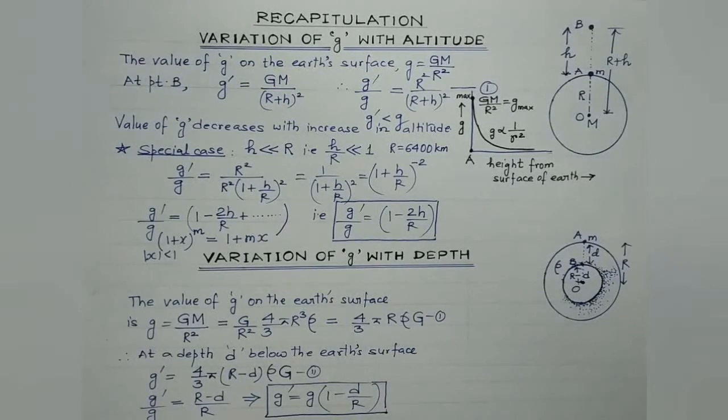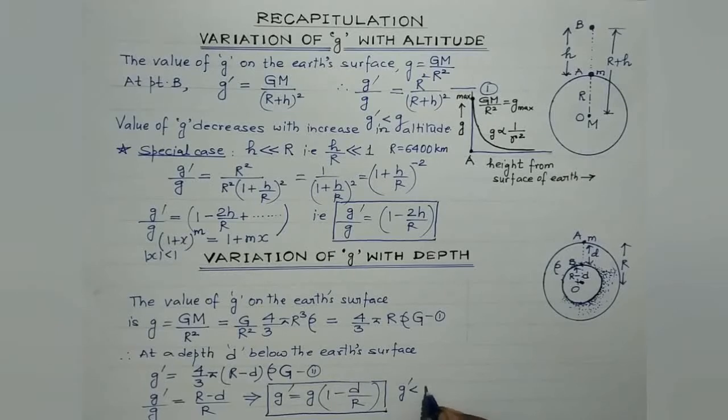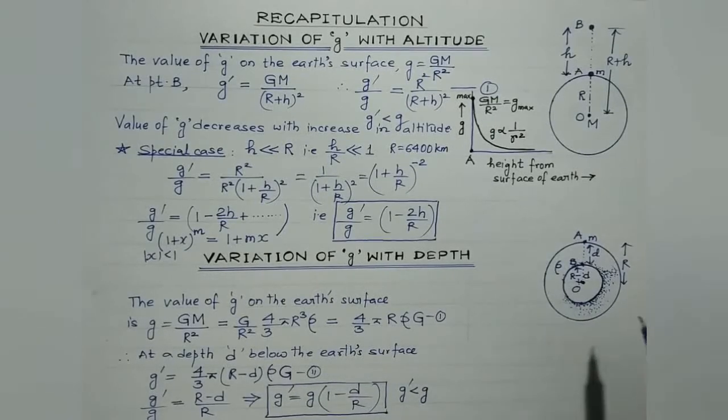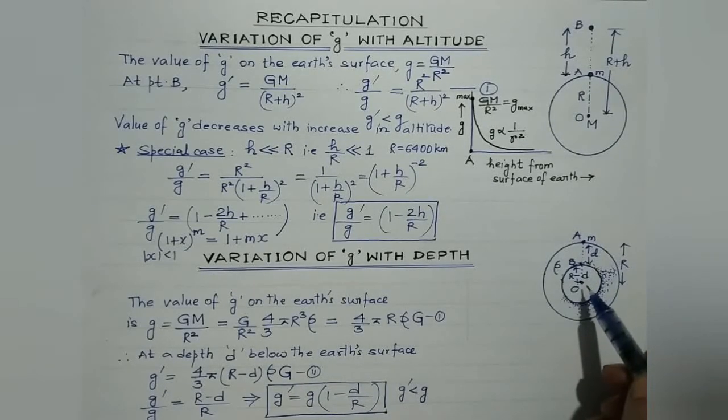This is the required formula. Here it's pretty clear the numerator is less than the denominator, so obviously g dash is less than g. That is, with the increase in the depth, the value of acceleration due to gravity decreases.